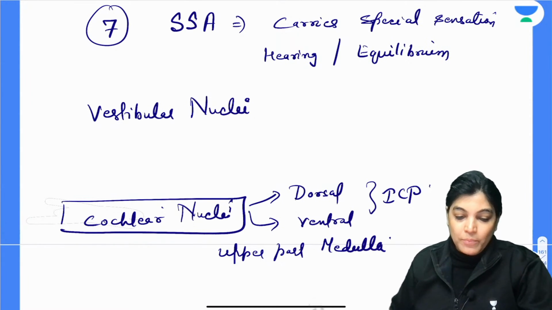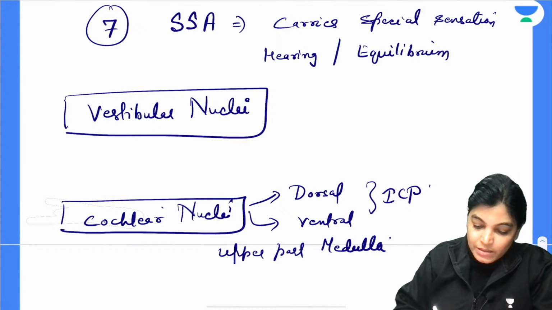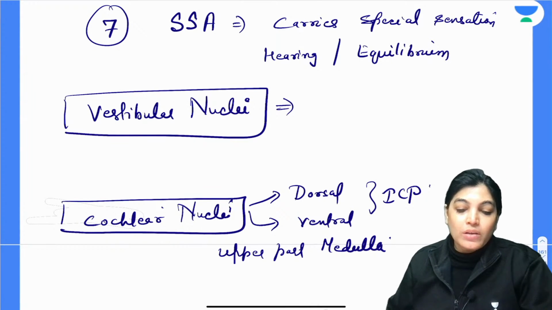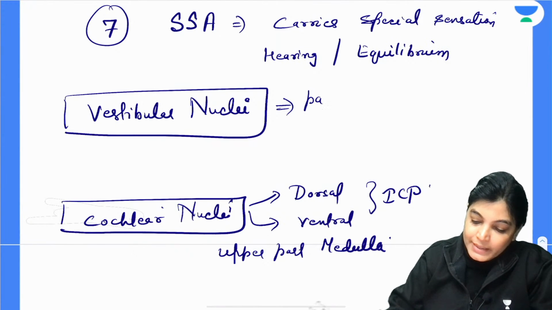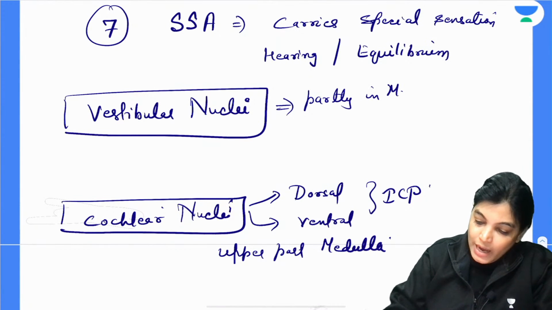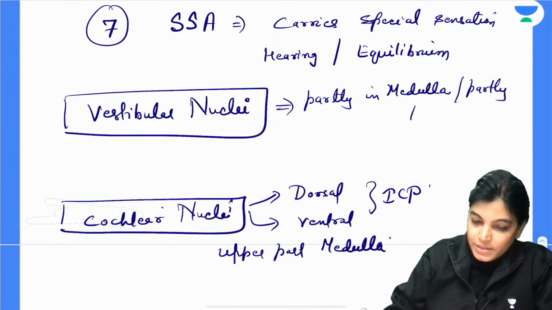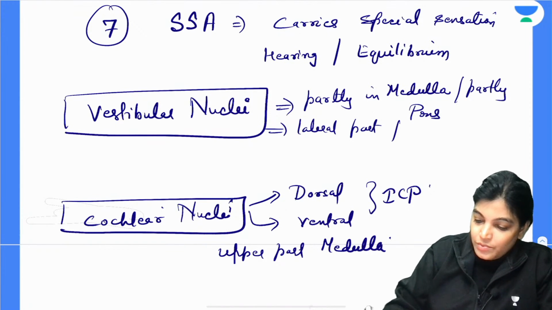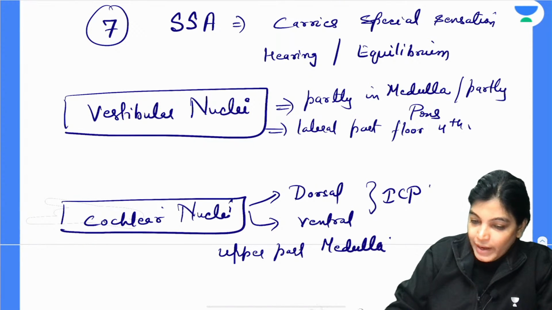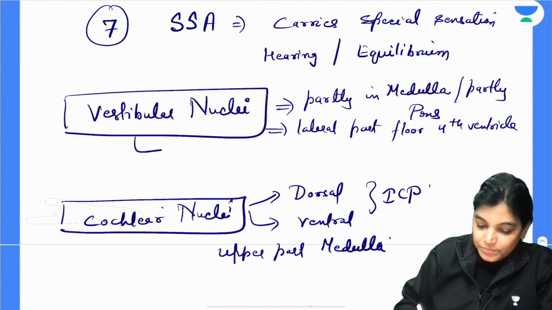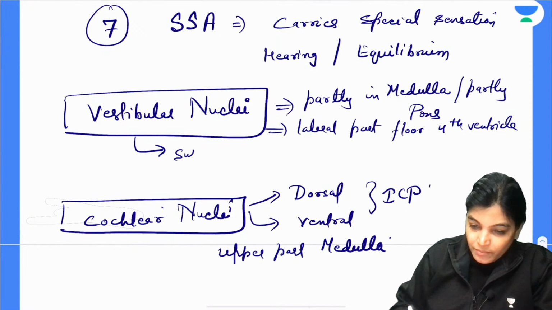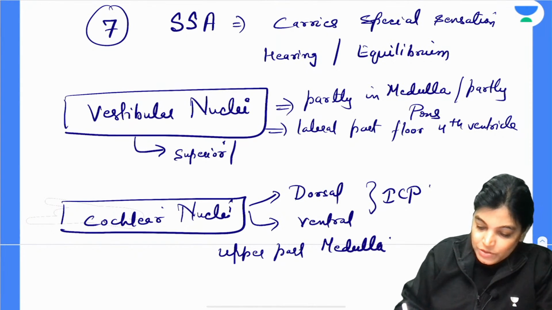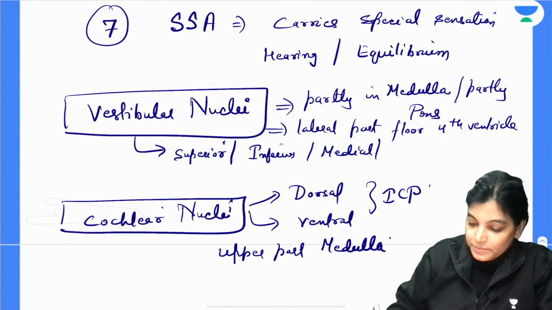In the medulla component. When we are talking about the vestibular nerve nuclei, it has 4 components. Partly it is located in the medulla and partly in the pons. It is located in the lateral part of the floor of the fourth ventricle, and it again has 4 components: superior, inferior, medial and lateral vestibular nuclei.